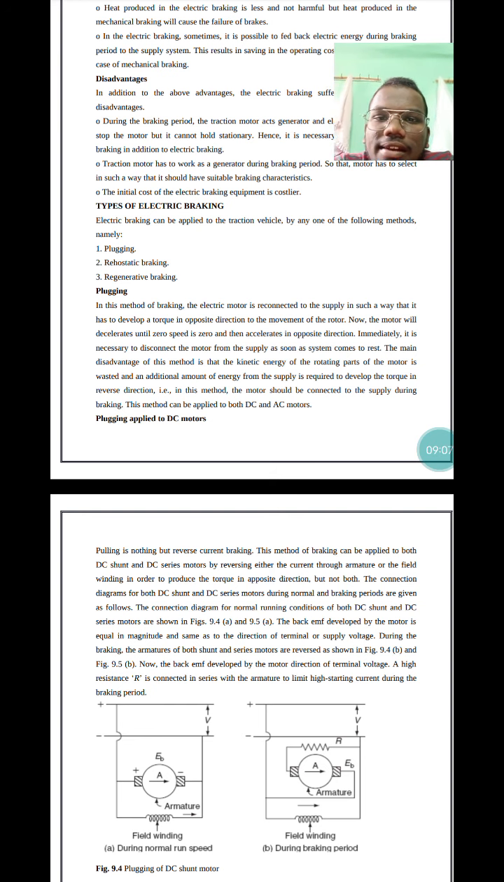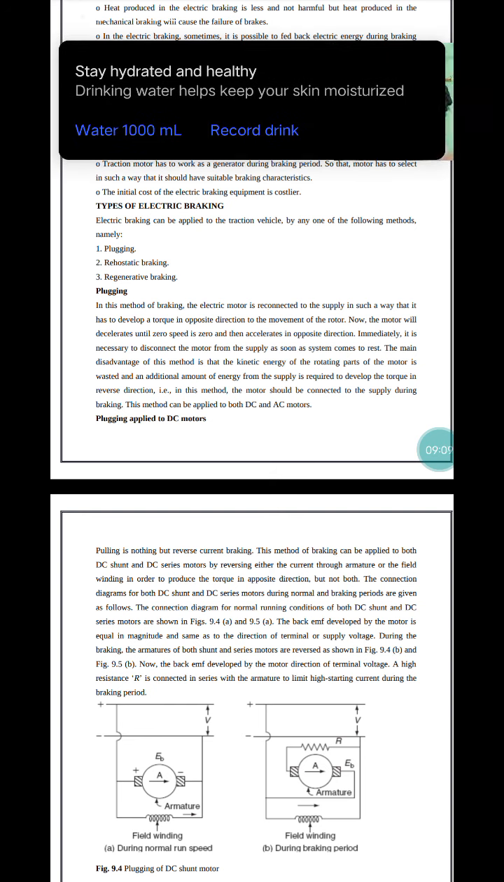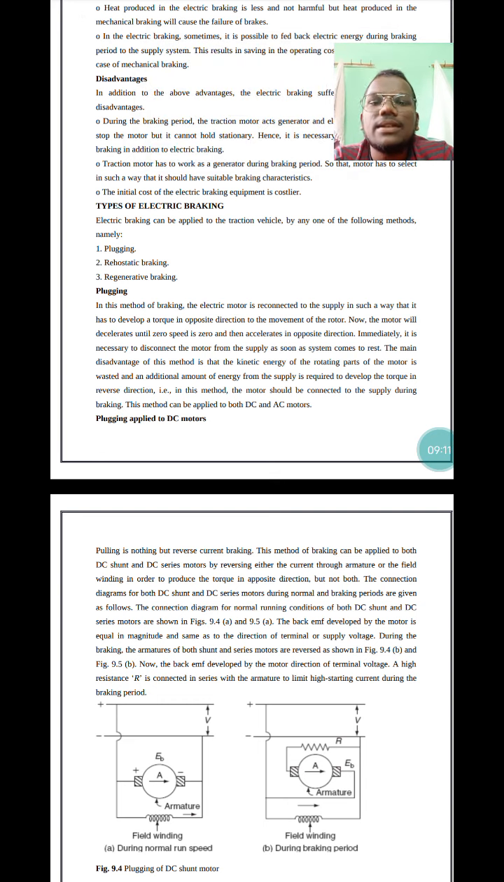Electric braking can be applied to the traction vehicle by any one of the following methods, namely plugging, rheostatic braking, and regenerative braking. Plugging means it is necessary to disconnect the motor from the supply as soon as the system comes to rest. The main disadvantage of this method is that the kinetic energy of the rotating parts of the motor is wasted, and an additional amount of energy from the supply is required to develop the torque in the reverse direction.